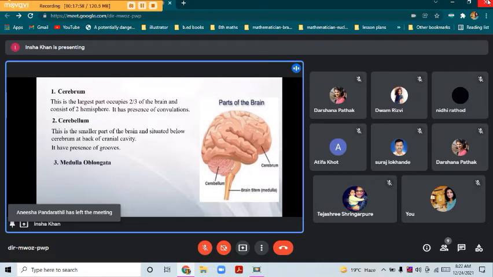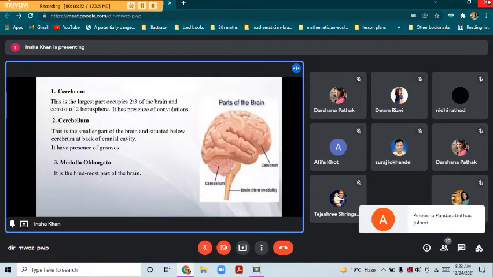Then medulla oblongata. So it is the hindmost part of the brain, and it has presence of two triangular pyramids, and it carries out involuntary functions like heartbeat, respiration, breathing, and also vital activities like swallowing, yawning, hiccups, etc. So this was about the parts of the brain.